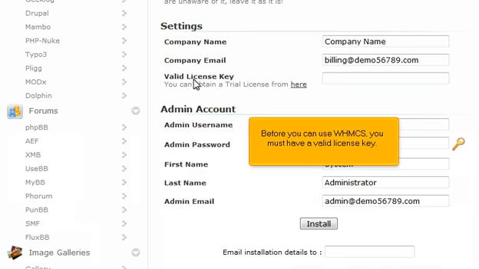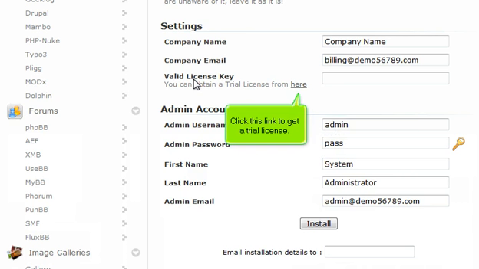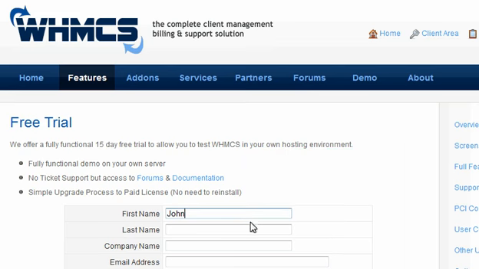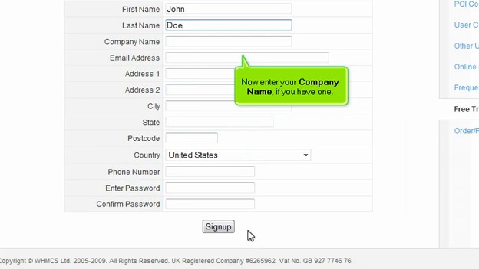Before you can use WHMCS, you must have a valid license key. Click this link to get a trial license. Type your first and last name in these boxes. Now enter your company name if you have one.